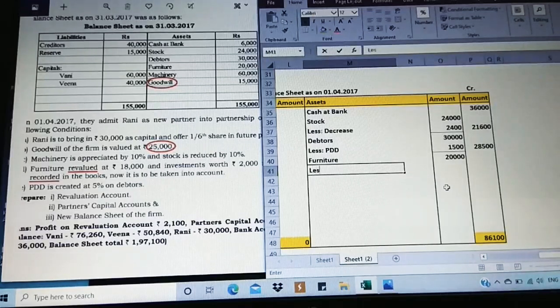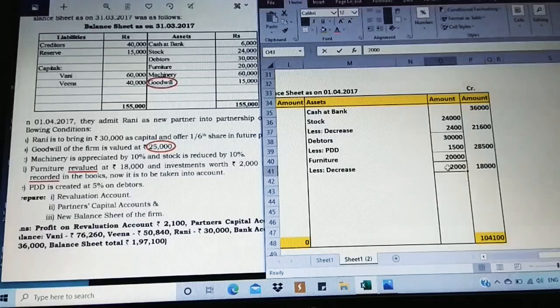Again it is less, decreased. 2,000 was decreased and we have to get the market price similar, 18,000 we got it.